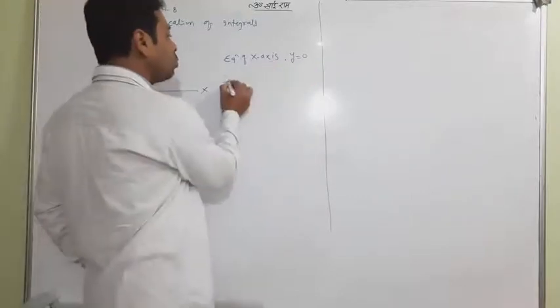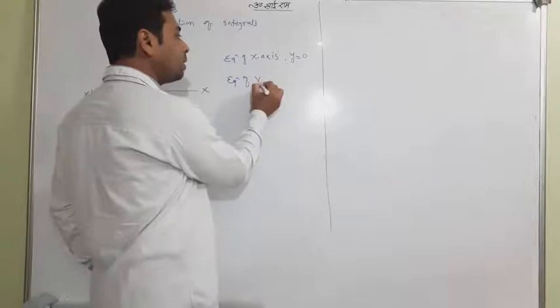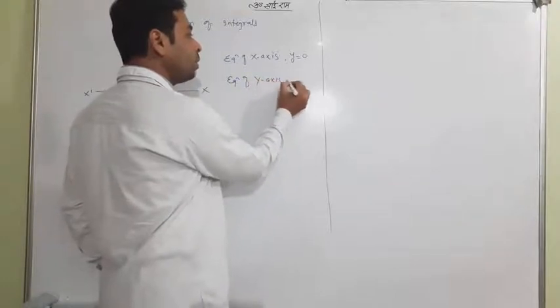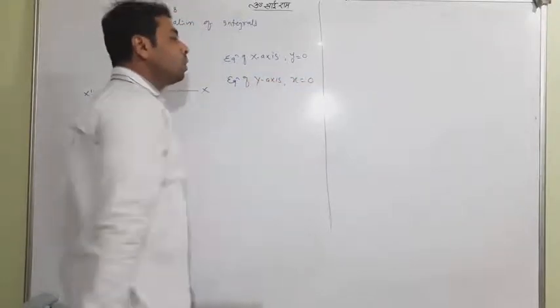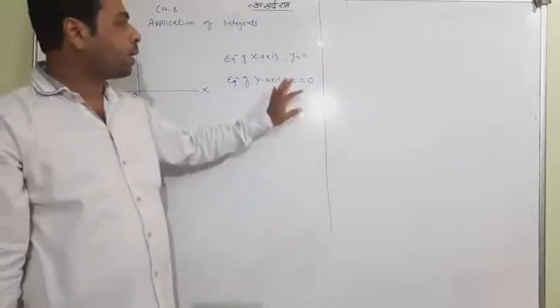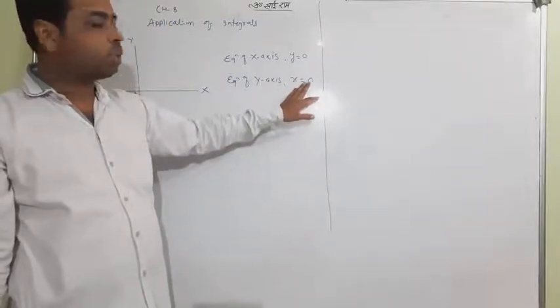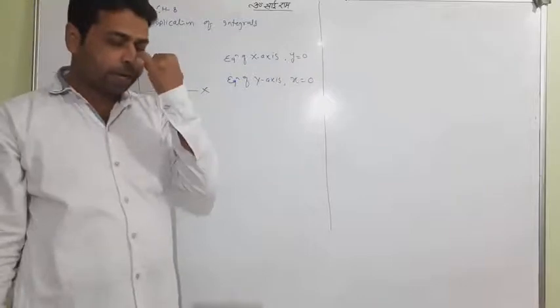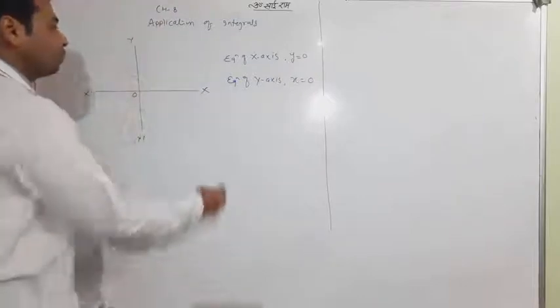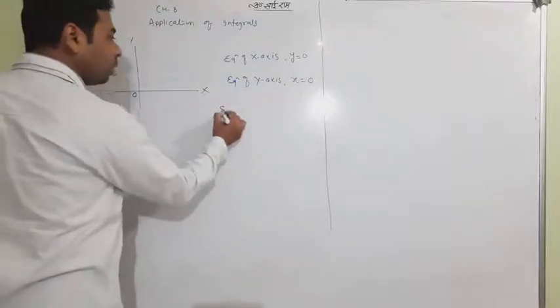And one can also understand the equation of y-axis. This is x equal to 0. It is also well known. So whenever x equal to 0, it is itself the y-axis. Whenever y equal to 0, it is itself the x-axis. Two things.